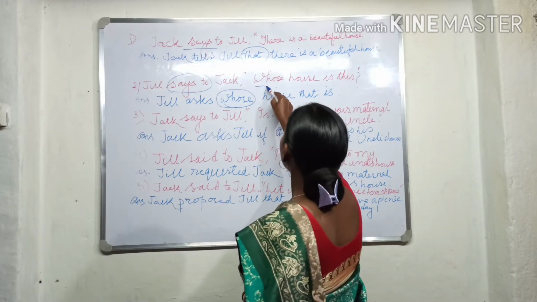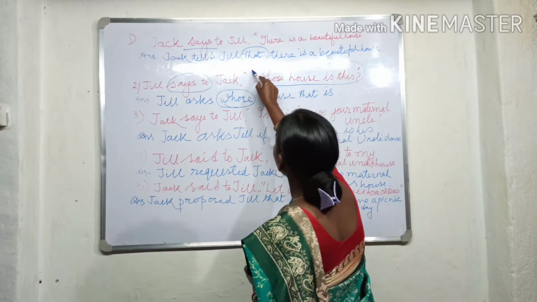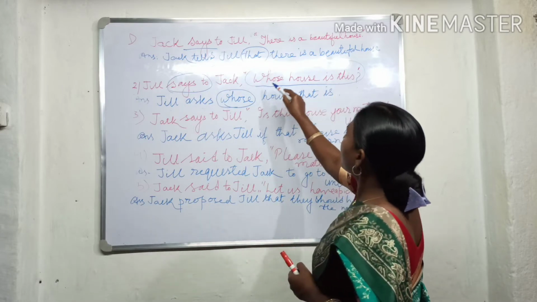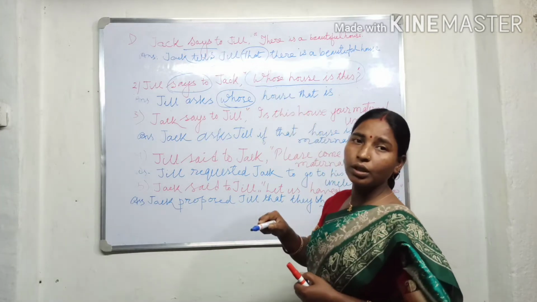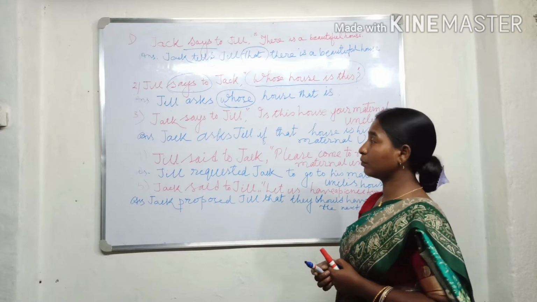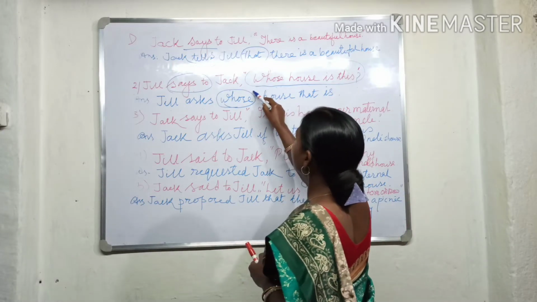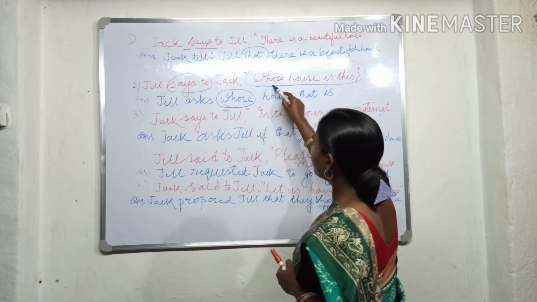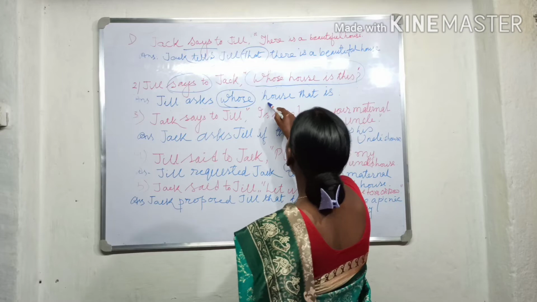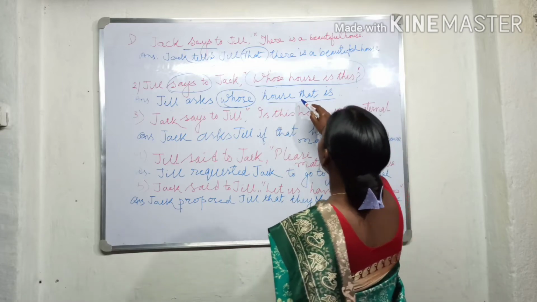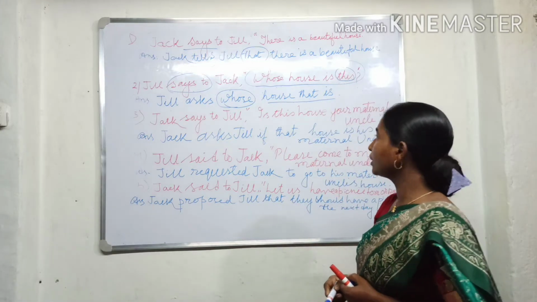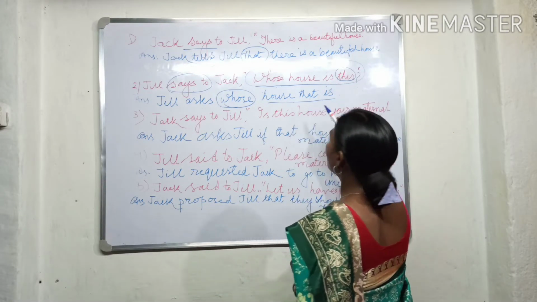If the reporting verb is says and the reported speech starts with whose, that means a WH word. If the sentence starts with a WH word, then the WH word is always put here. Okay. And then house, that is. This changes into that, and is is put here.